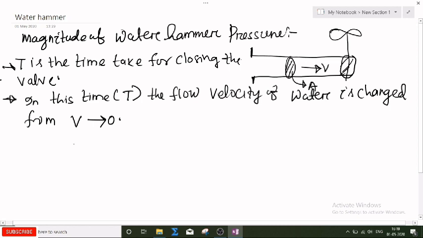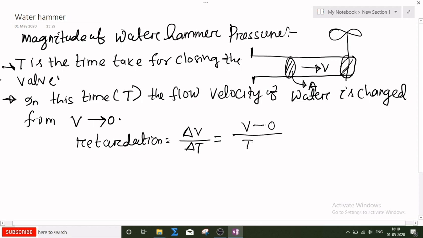If you want to find out the retardation, retardation means acceleration, similar to acceleration. Retardation will be change in velocity by change in time. So change in velocity is V minus 0, divided by T minus initial time 0.